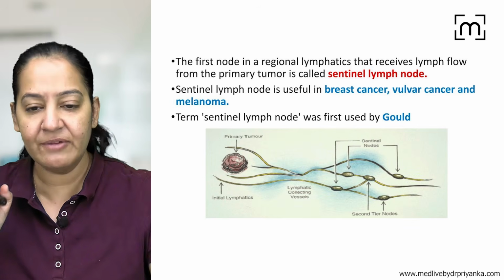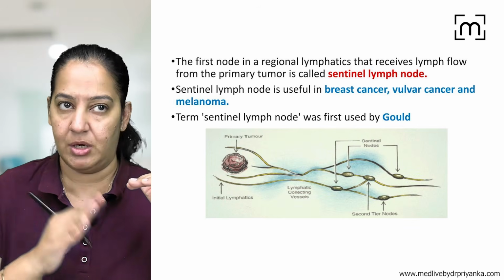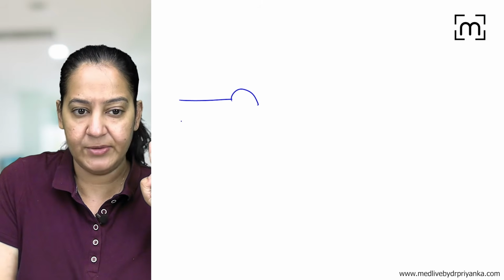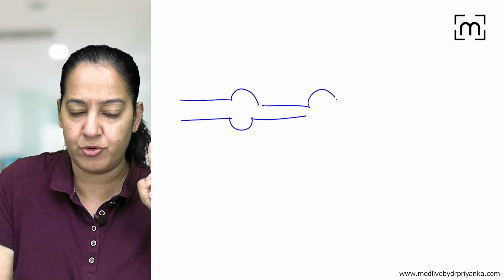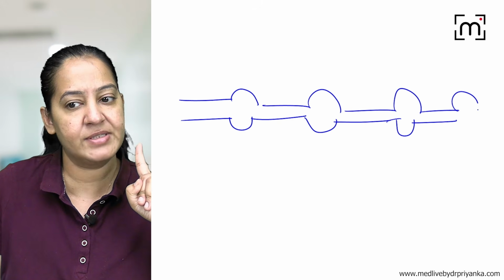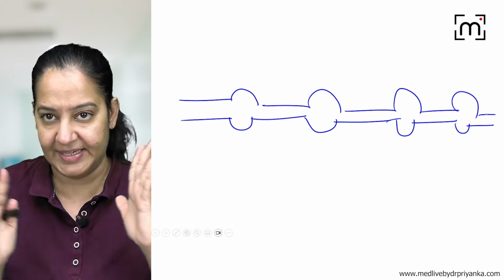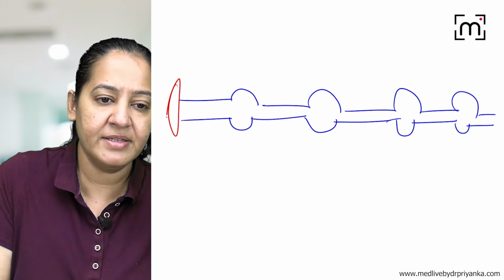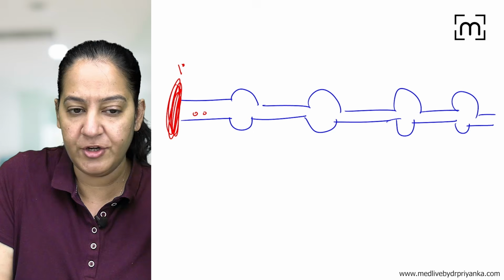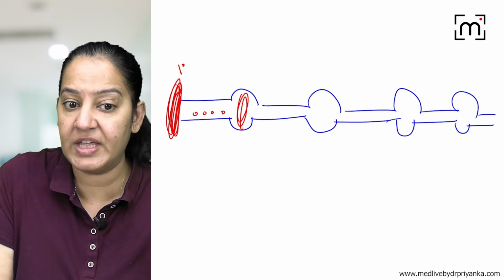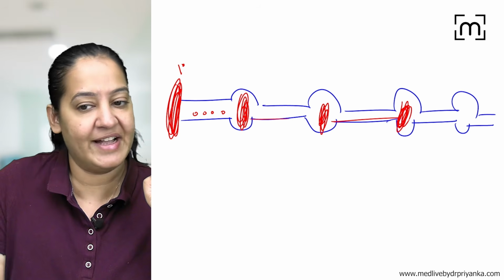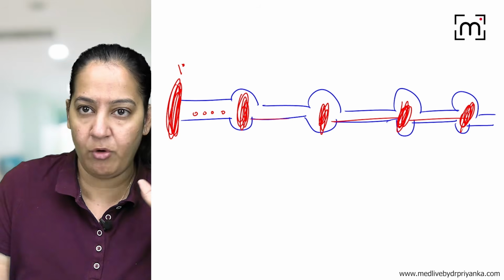The second is the first lymph node. Now there are many lymph nodes, coming one by one along the vessel. So let me draw a lymphatic. Can you see? This is a lymphatic vessel I am drawing. You can see the lymph nodes coming one by one here. Imagine this is the primary tumor. The cells from the primary tumor will come and involve all the nodes which are coming in the natural way. So all the lymph nodes will be involved one by one.